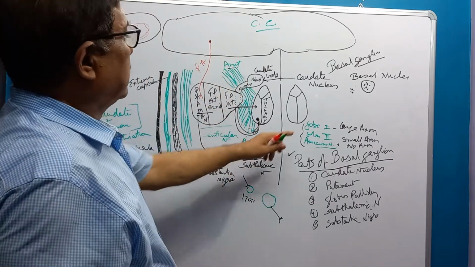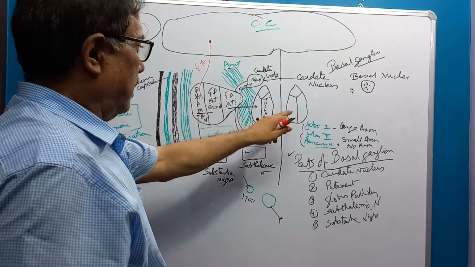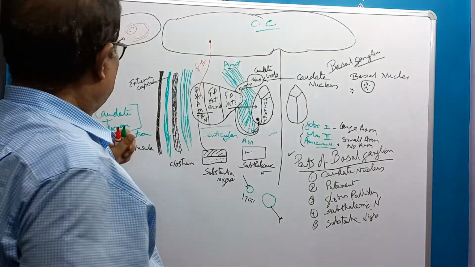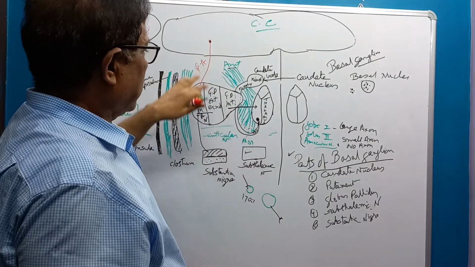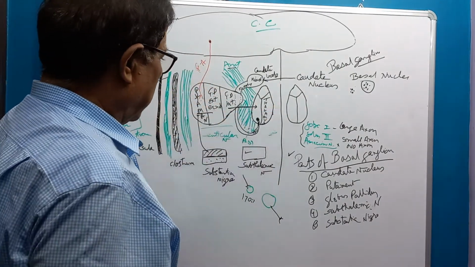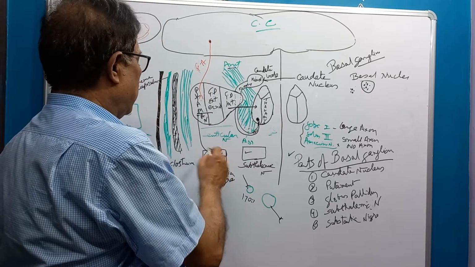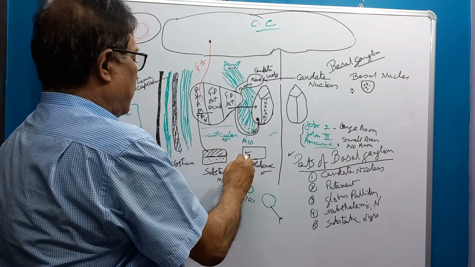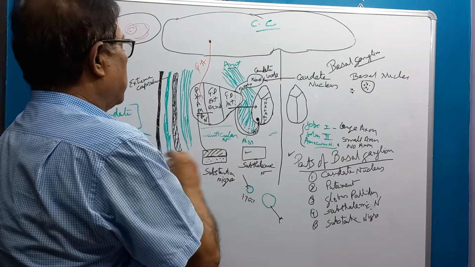That is corticostriatal and thalamostriatal. From here, some fibers go into the corpus striatum, corticostriatum and thalamostriatum. Internuclear connections are nigrostriatal, and from the subthalamic nucleus to the substantia nigra.